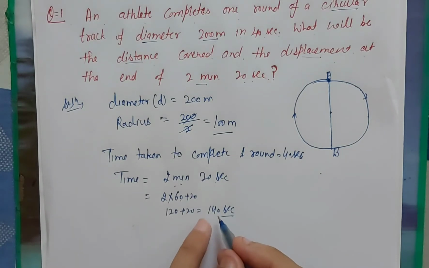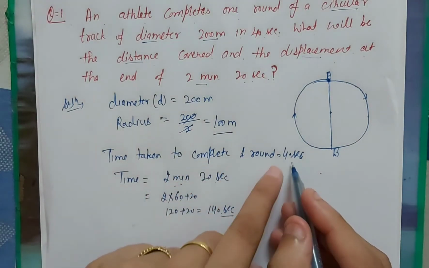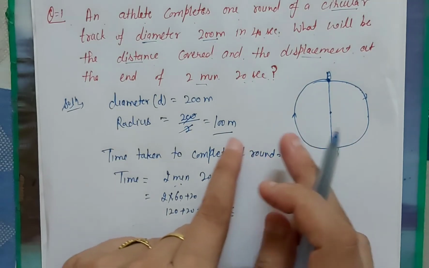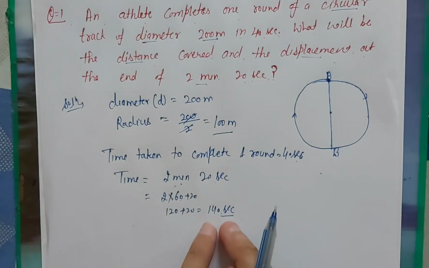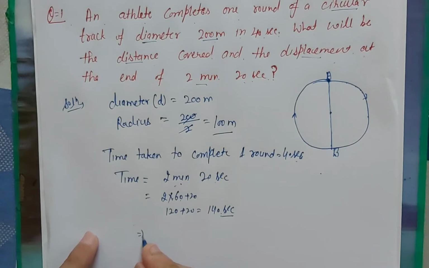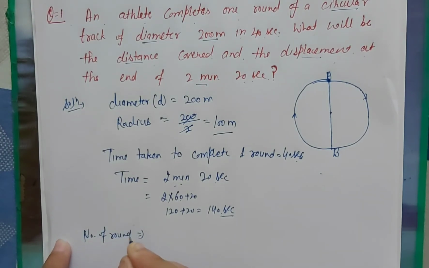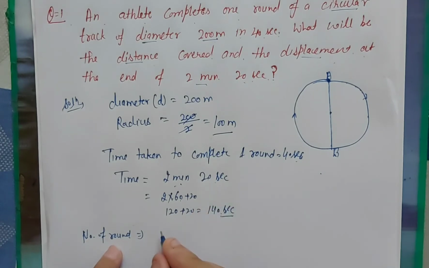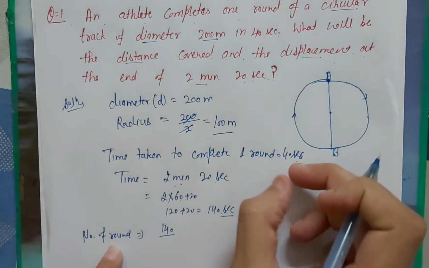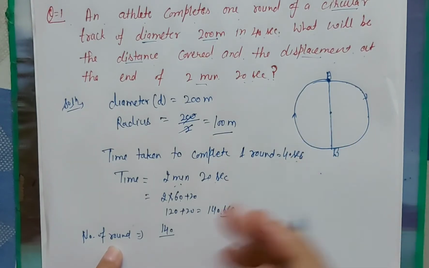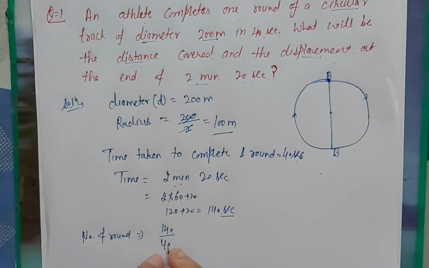Okay students, suppose the athlete completes one round in 40 seconds, then how many rounds can he complete in 140 seconds? So for the number of rounds completed by the athlete, we have a total of 140 seconds and he can complete one round in 40 seconds. So if one round can be completed in 40 seconds, then how many rounds will be completed in 140? That means 3.5 rounds.